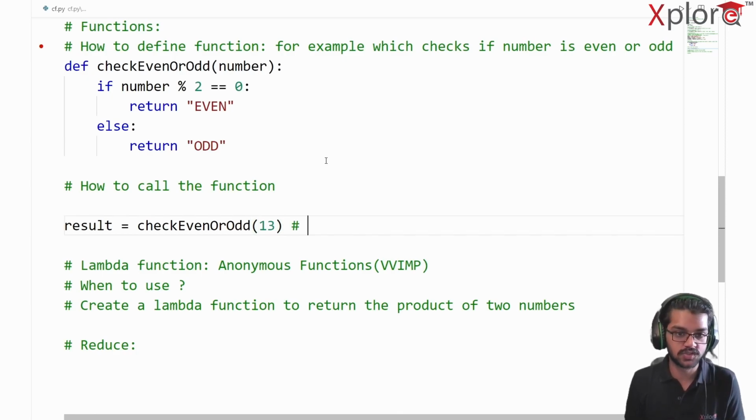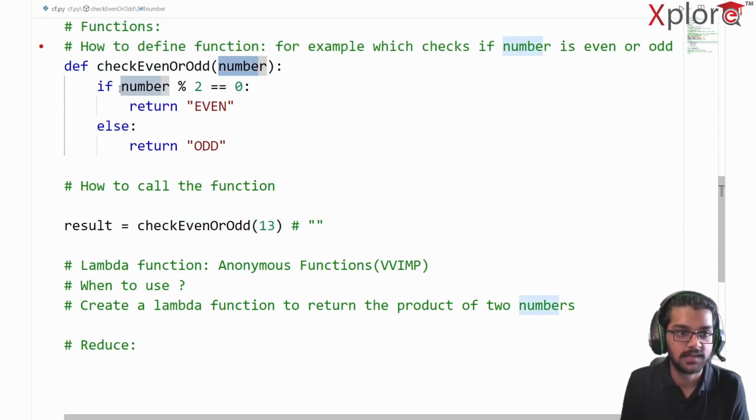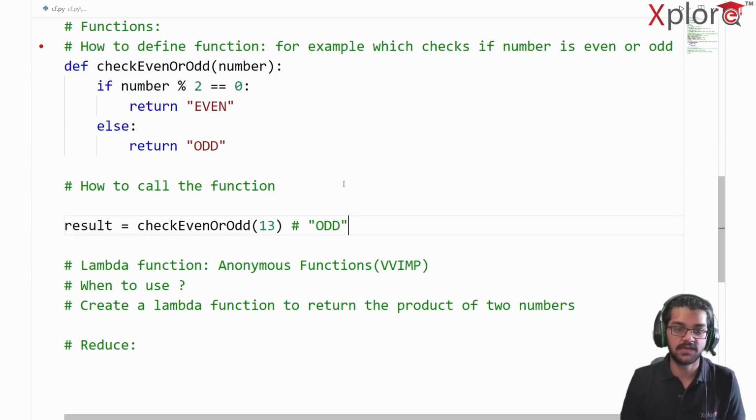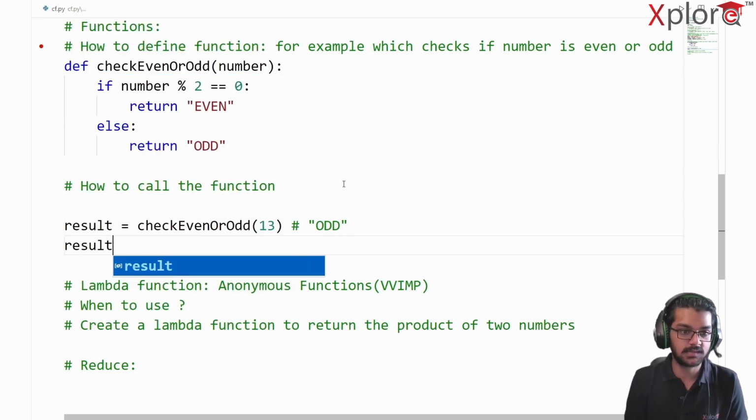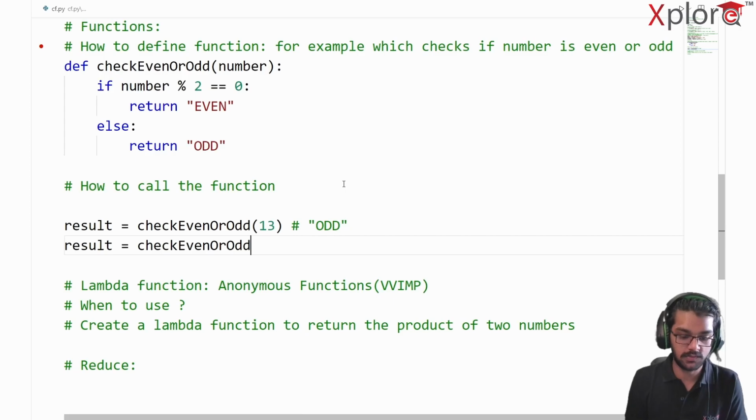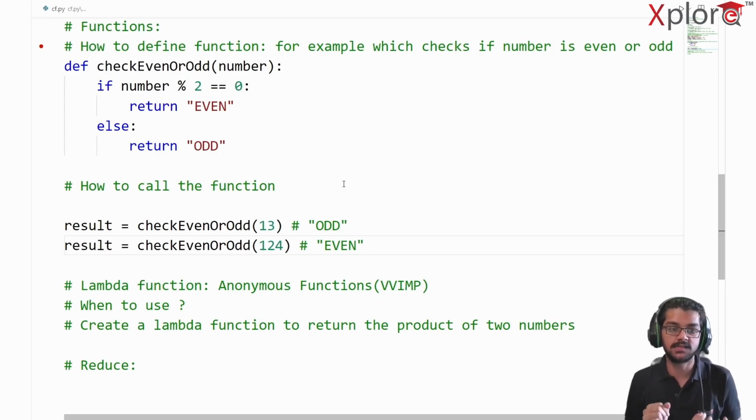So what is this going to store in the result? Firstly, check even or odd 13. It's going to make a call here. Number is 13. Is number modulo 2 equal to 0? No. So odd will be returned. So here my result is going to store odd. That's it. So what if I call result is equivalent to check even or odd and maybe a number 124? This is going to store the answer as even, because 124 is an even number.